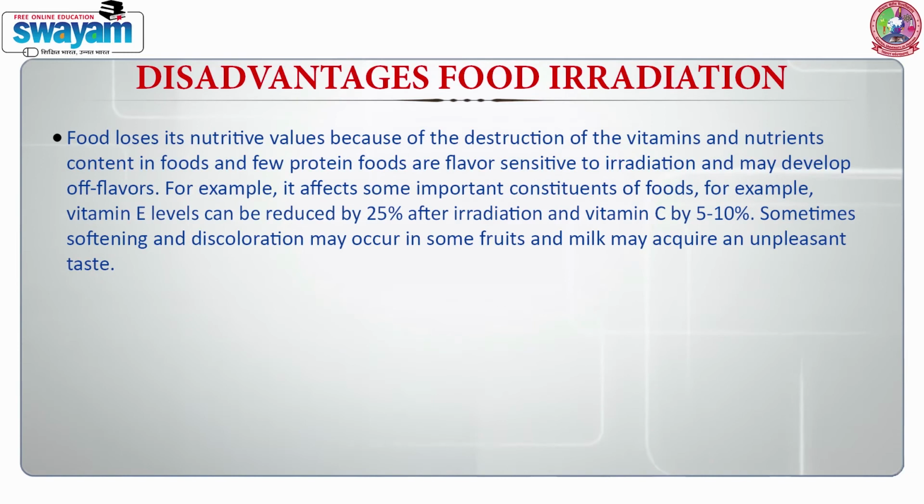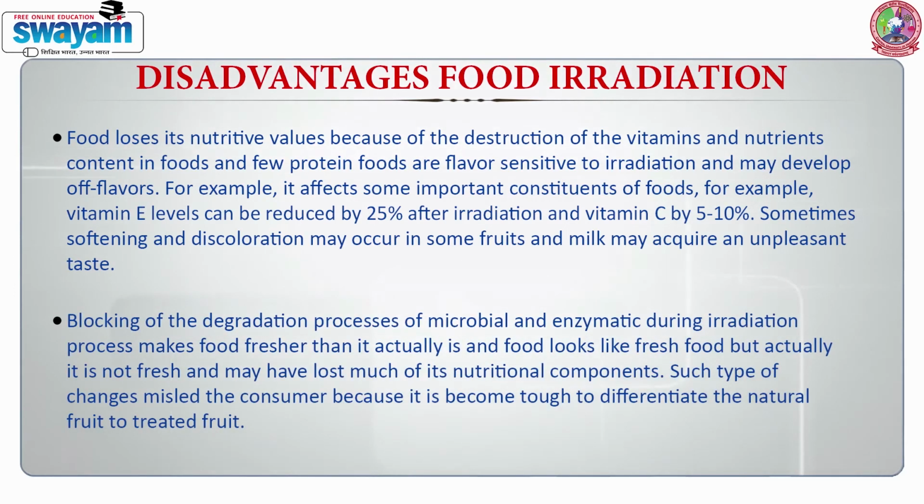For example, vitamin E level can be reduced by 25% after irradiation and vitamin C by 5 to 10%. Sometimes softening and discoloration may occur in some fruits, and milk may acquire an unpleasant taste. Blocking of the microbial and enzymatic degradation process during irradiation makes food fresher than it actually is. It looks like fresh food, but actually it is not fresh and may have lost much of its nutritional component. Such changes mislead the consumer because it becomes tough to differentiate natural fruit from treated fruit.